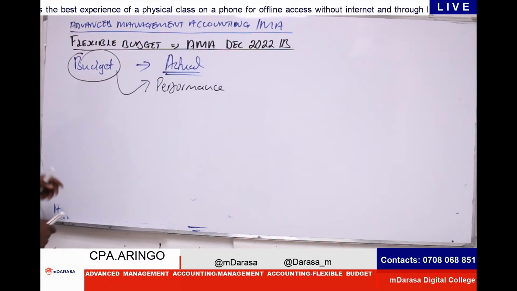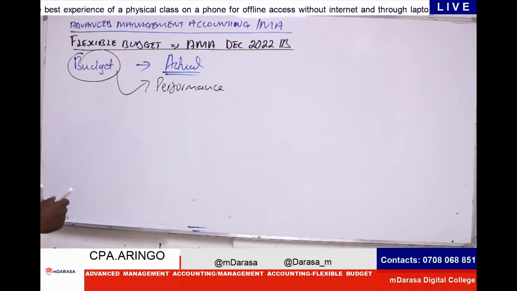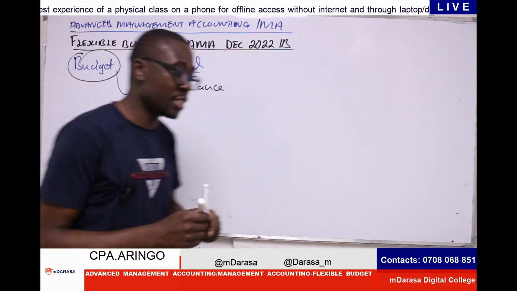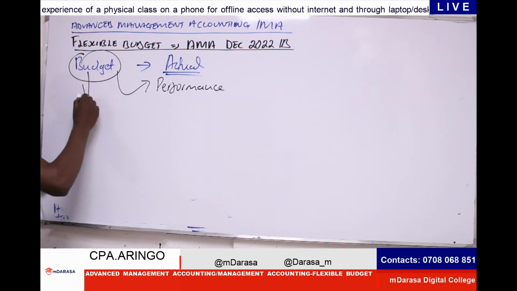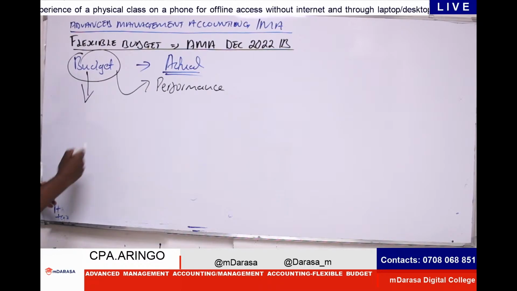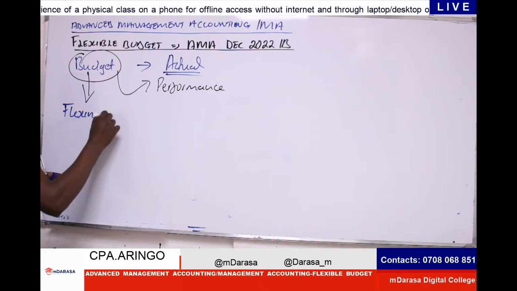When you are talking about adjusting our budget to reflect our actual performance, there is an important fact that you must have at your fingertips. To adjust our budget to reflect our actual performance, we have to prepare what we normally refer to as the flexing ratio.